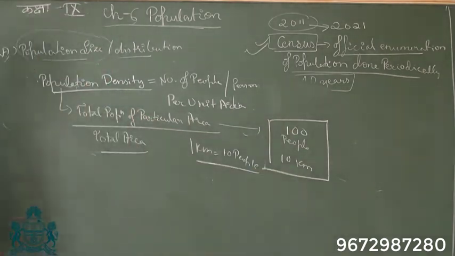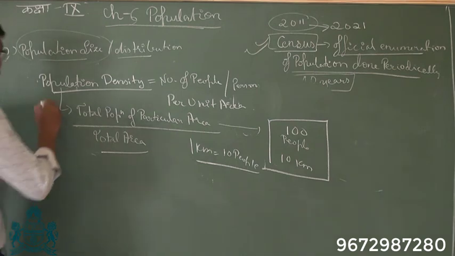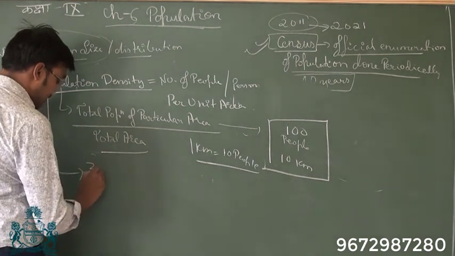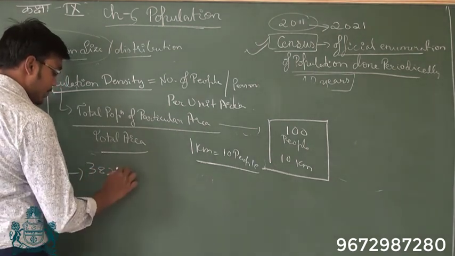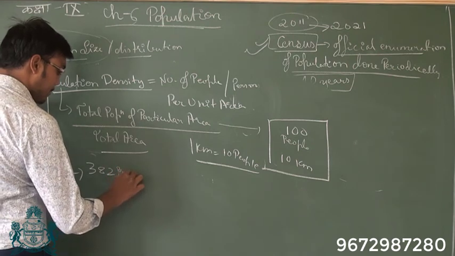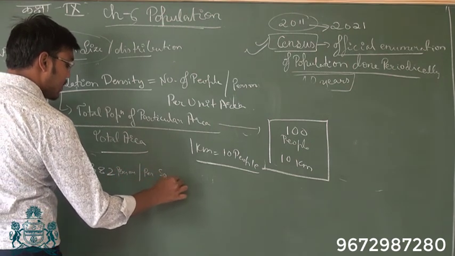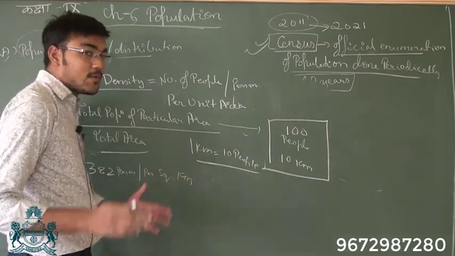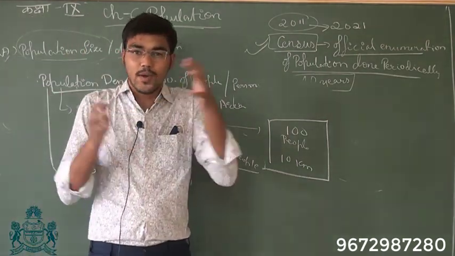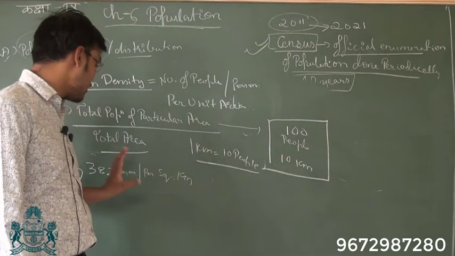For India as a whole, this was carried out, and the population density of India is 382 persons per square kilometer. So in 1 square kilometer there are 382 people who live in India.